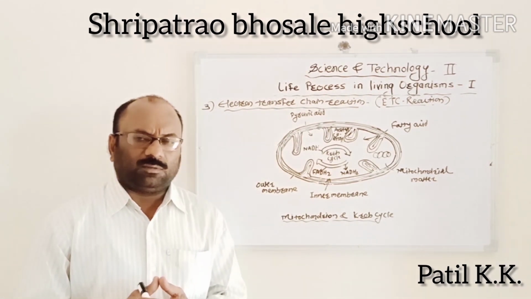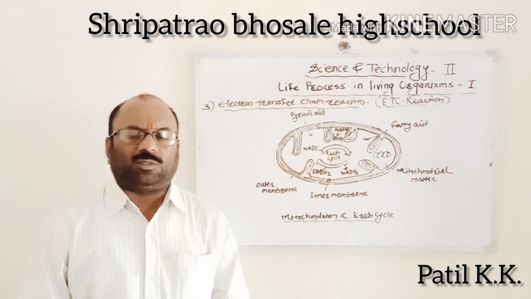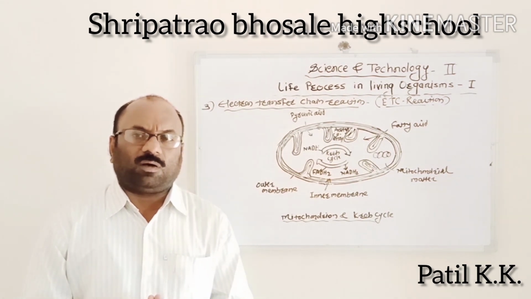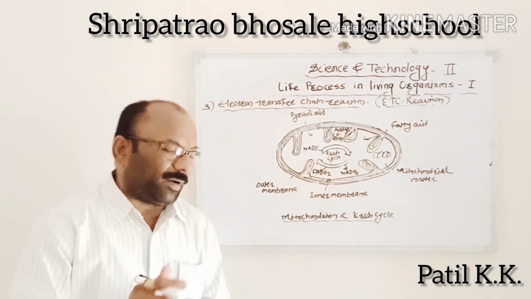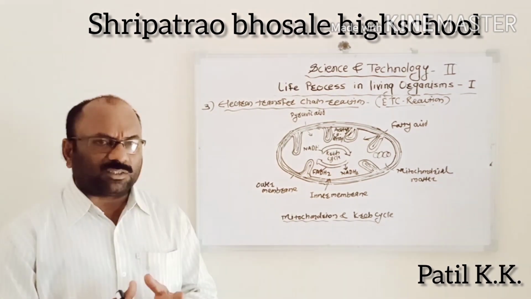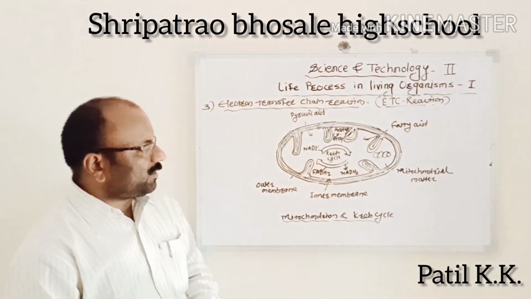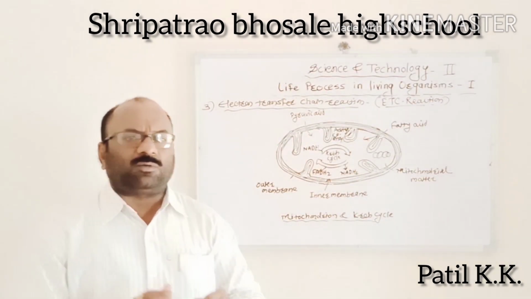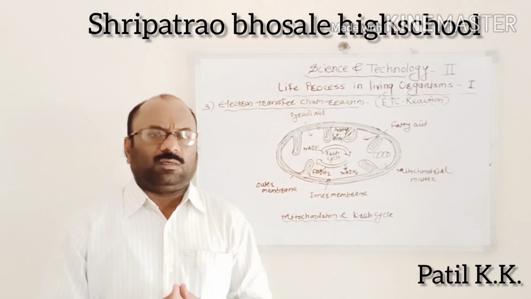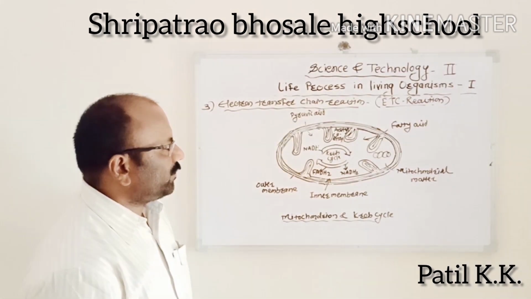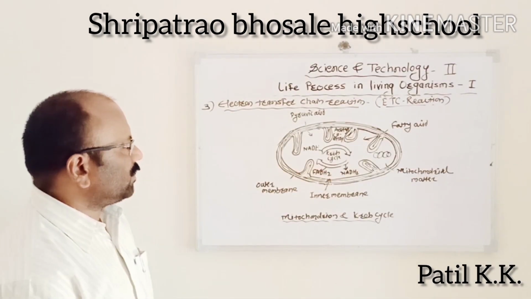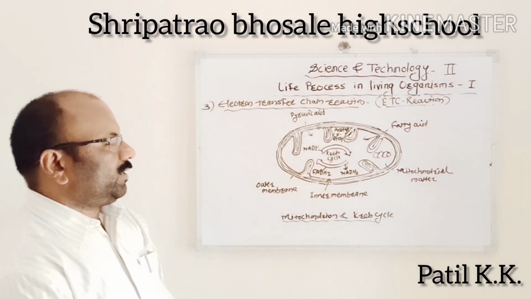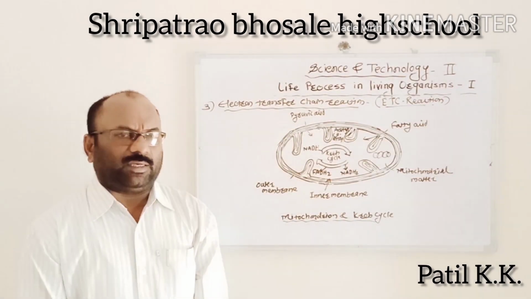Lipids are converted into fatty acids, and proteins are broken down into amino acids. In such conditions, both fatty acids and amino acids are converted into acetyl coenzyme to obtain energy.